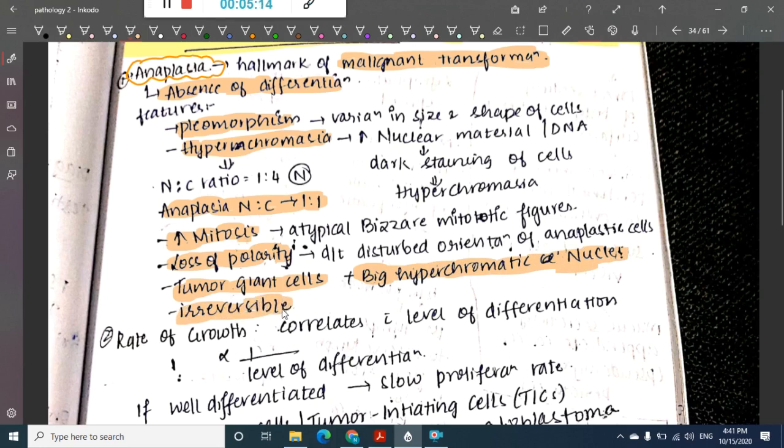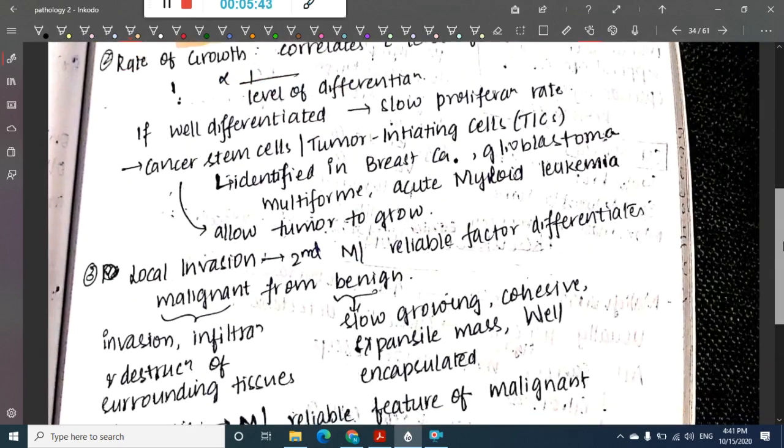In anaplasia, it is the hallmark of malignant transformation. There is absence of differentiation. Here the features are pleomorphism, hyperchromasia, then anaplasia with nuclear to cytoplasmic ratio equal to 1:1. There is increased mitosis, that is atypical bizarre mitotic figures are seen. Loss of polarity is seen due to disturbed orientation of anaplastic cells. Tumor giant cells plus big hyperchromatic nuclei are seen, and this anaplasia is irreversible.